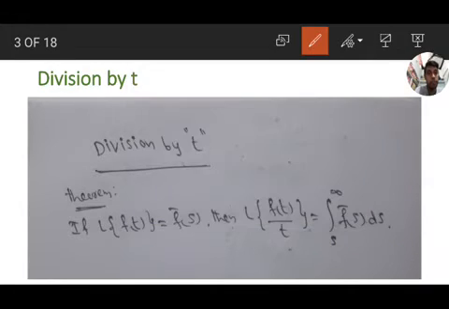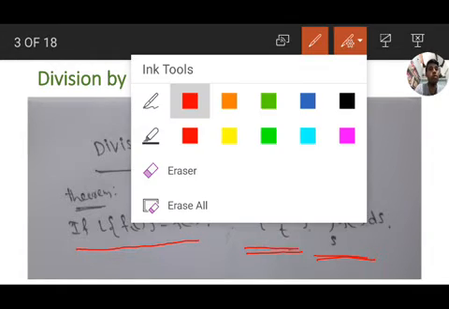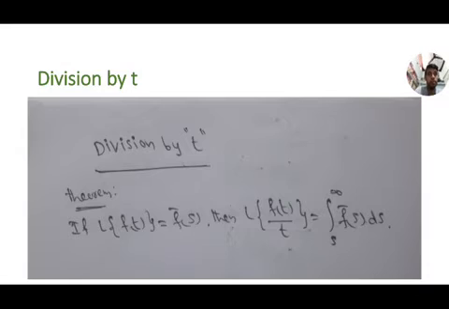Once again, if L of f of t equals f bar s, then the Laplace transform of f of t by t equals integration s to infinity f bar s ds. This is the division by t theorem, to find the Laplace transform of functions in the form of f of t by t. Next, let us move to the problems.